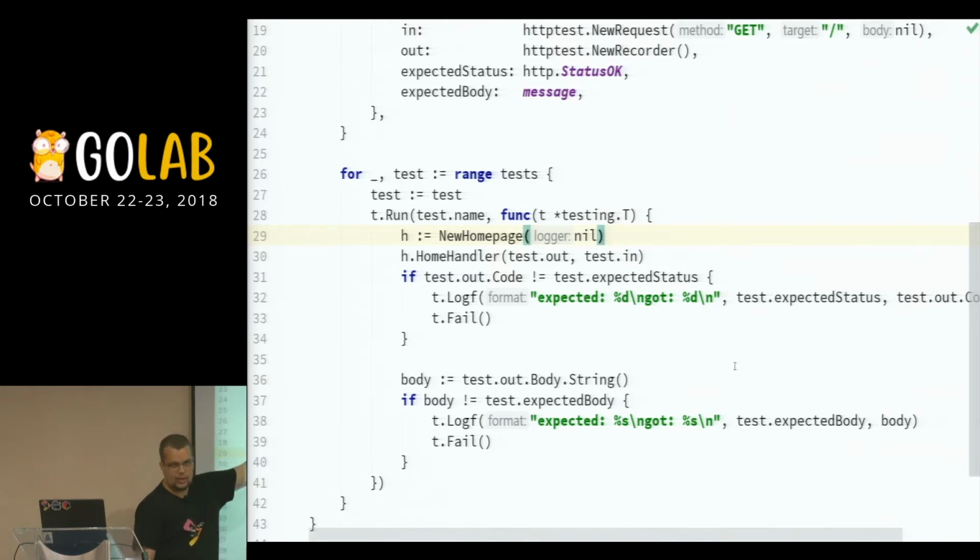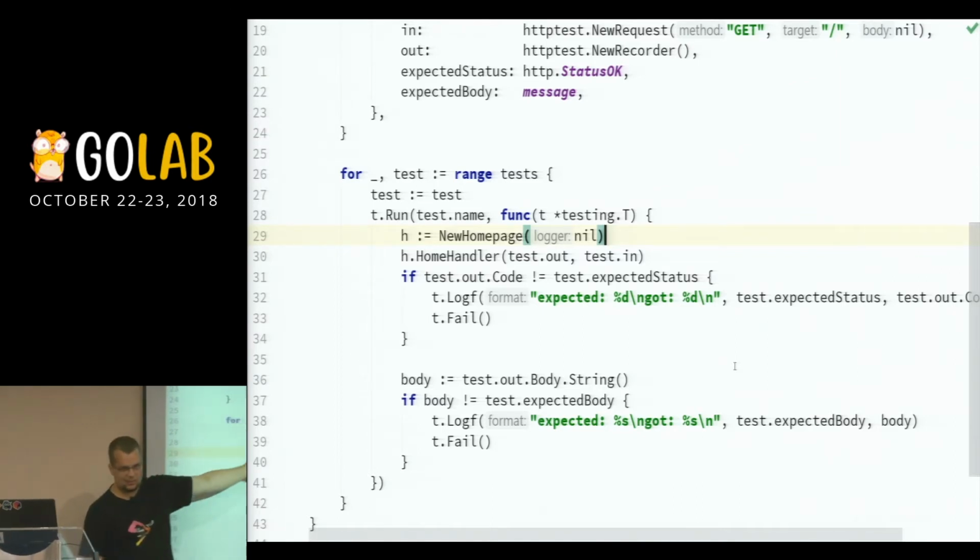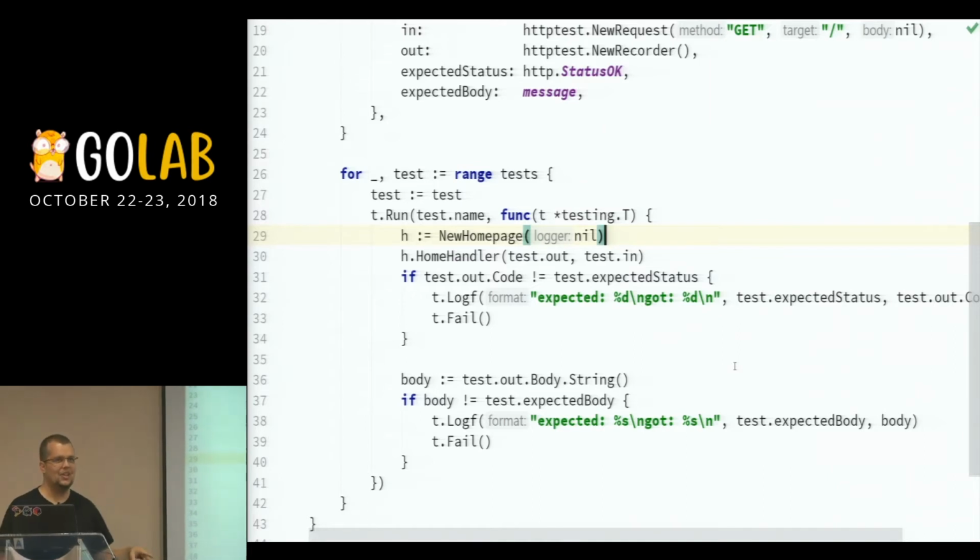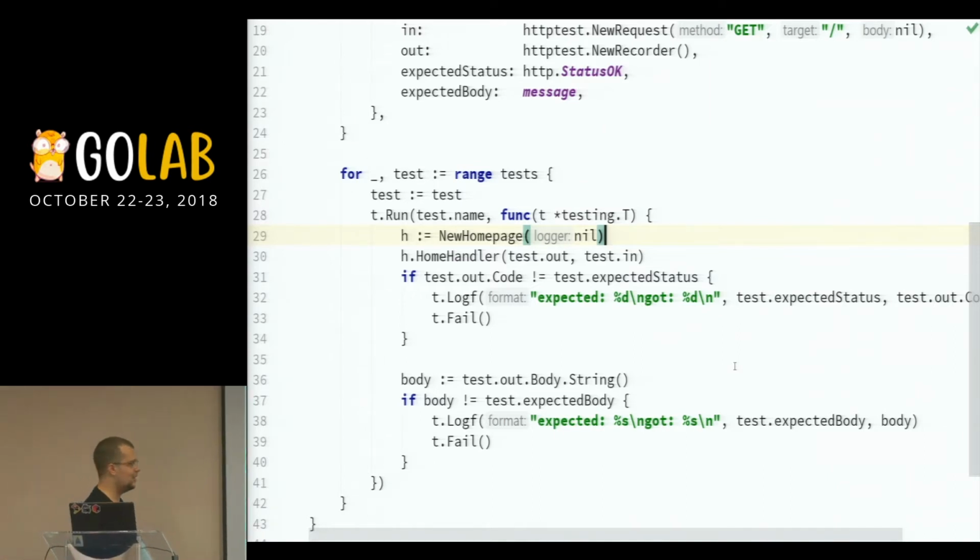You may look at this one and say, hey, Florin, you have a not useful assignment there. So there's a catch to that. If you want to run the test suite in parallel, because you're ranging with values here, Go will actually not give you the test you are expecting in that iteration. It's going to give you always the last one, or a different test than the one you are expecting.